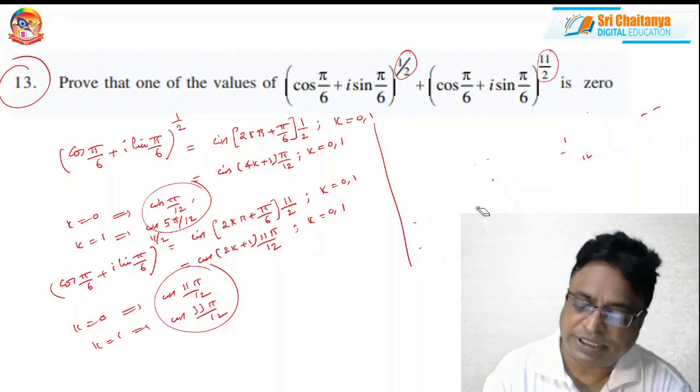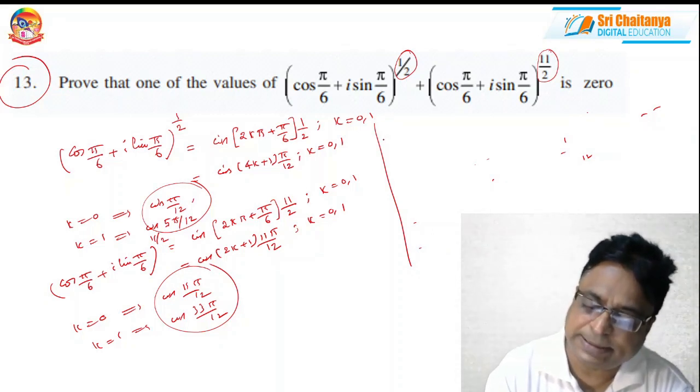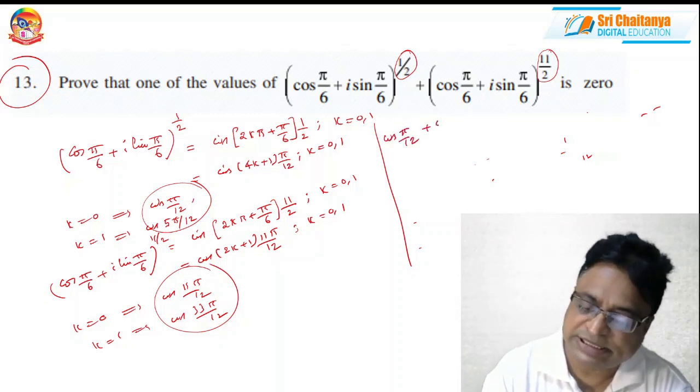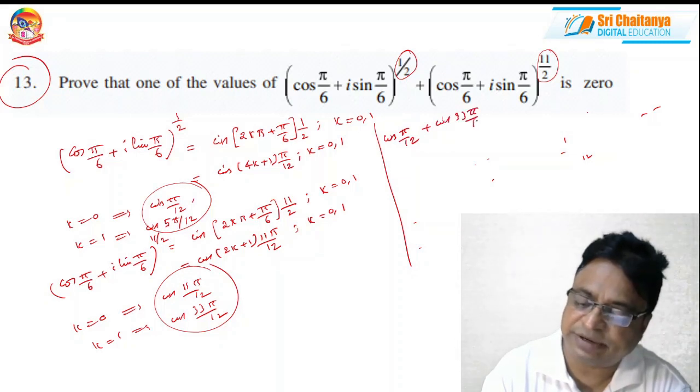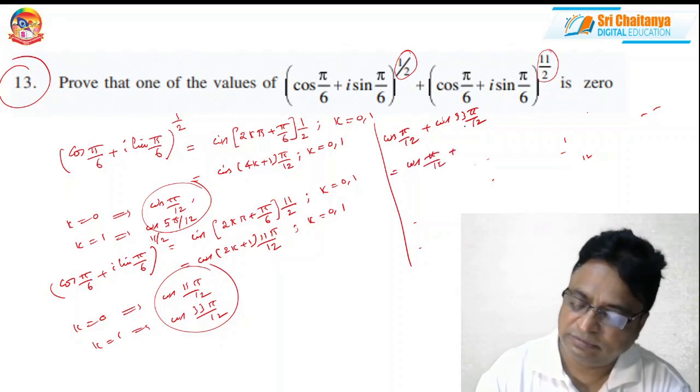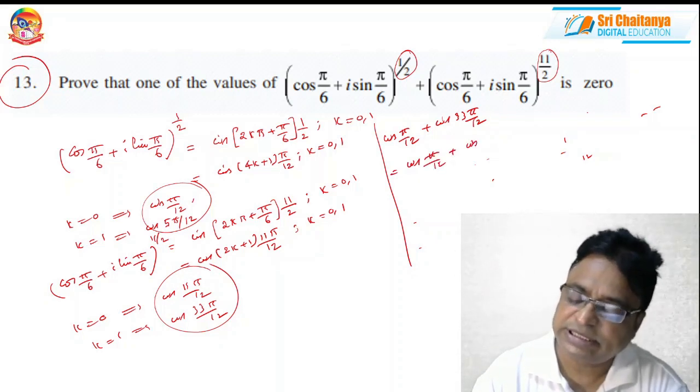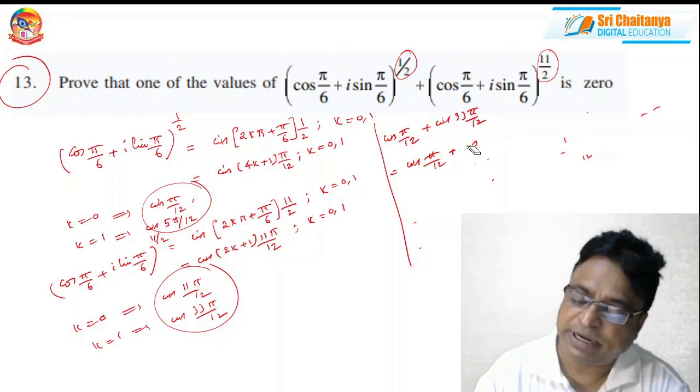Similarly, another combination, now for cis pi by 12 plus cis 33 pi by 12. I am considering this. Again, this is cis pi by 12 plus this I can write as cis 33 pi by 12, or sometimes I may get this as cos 33 pi by 12 plus i sin 33 pi by 12.